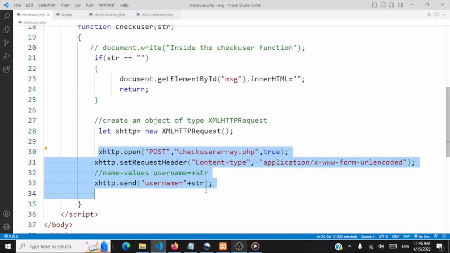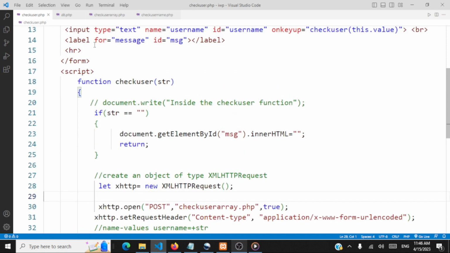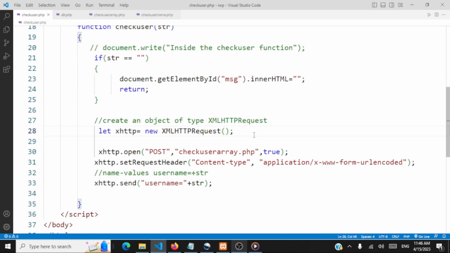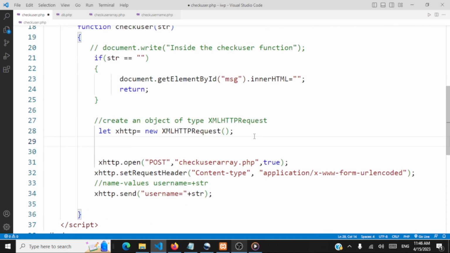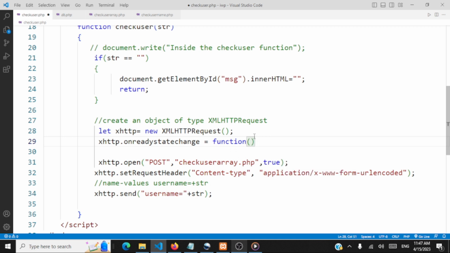Say we have sent the request, now we should be waiting for the response. When the response comes back, we should get that response text and populate that in the message label so that the user can view the response. So after sending this request, we'll be waiting for the server's response. For this, we'll be using an event handler. That is, we'll use the object dot, the event handler is onreadystatechange. And this will actually fire up a function.